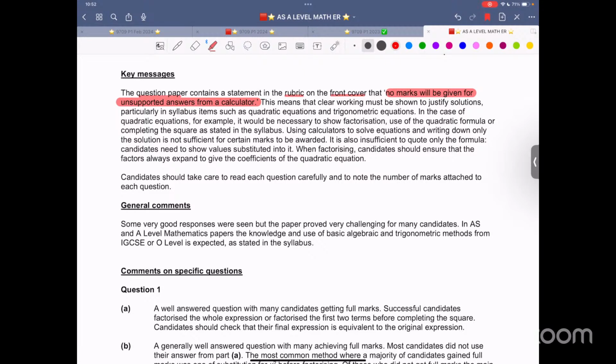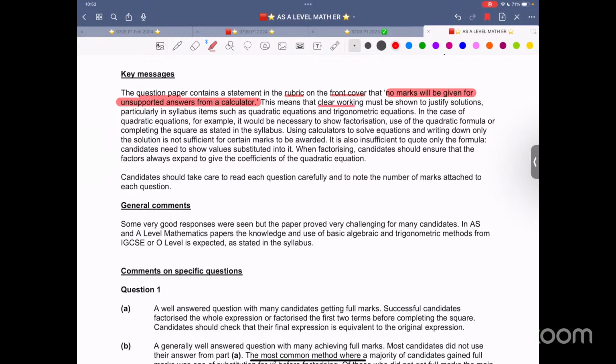The examiner is always speaking about it. Read it again. No marks will be given for unsupported answer from a calculator. Calculator is secondary. Calculator is secondary. The main thing is examiner wants to learn from you. Make sure that you have learned the analytical skills. That is what they are marking for. Now, the details. Let's read the details.